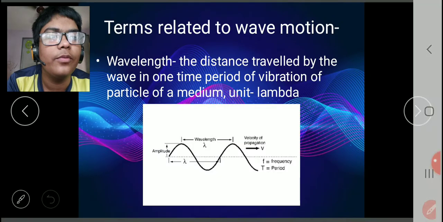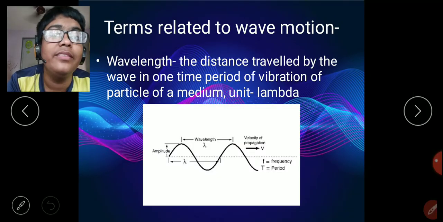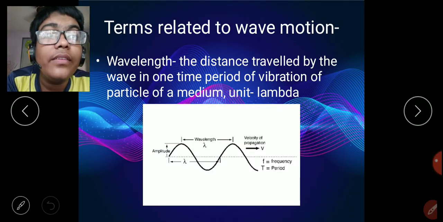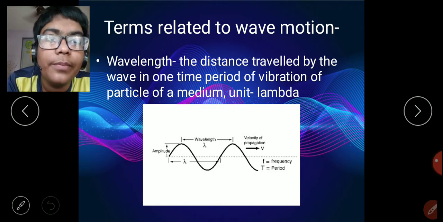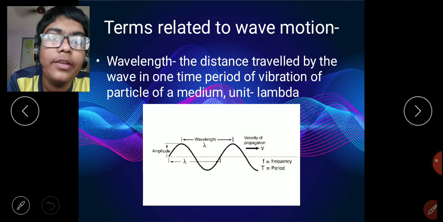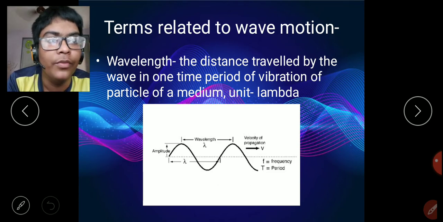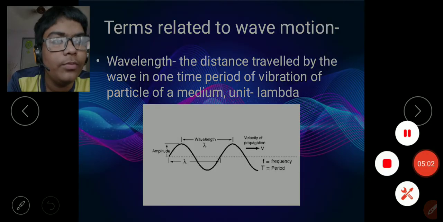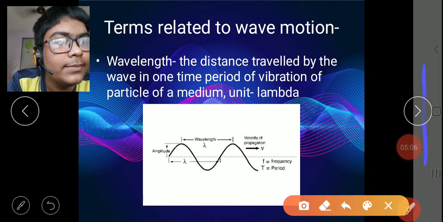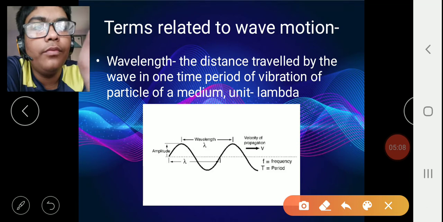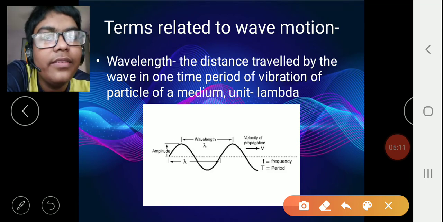Let's move ahead. Next is the wavelength. Wavelength is the distance traveled by one wave in one time period of vibration of a particle of the medium. So wavelength is the distance traveled by one wave.